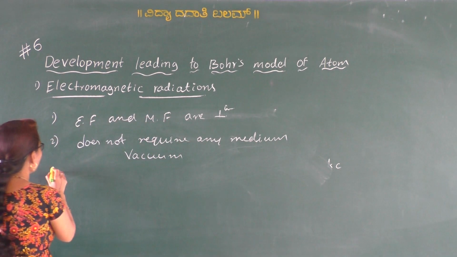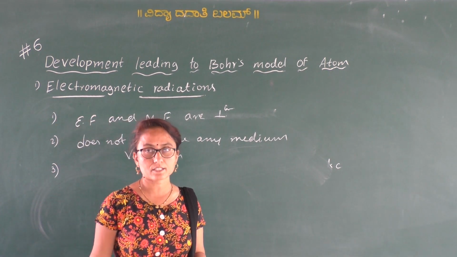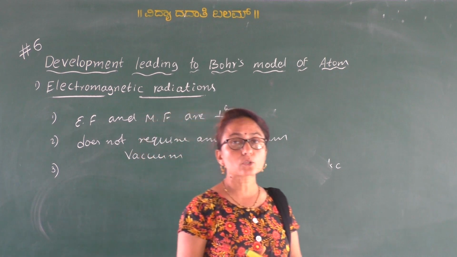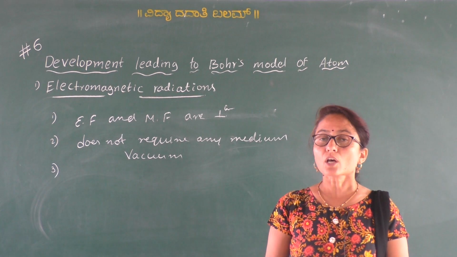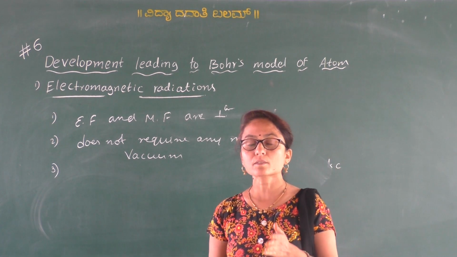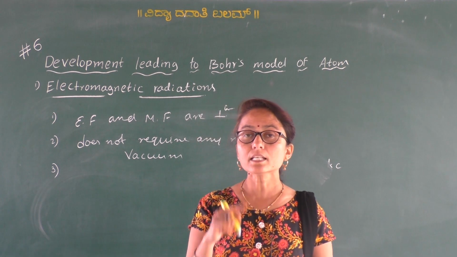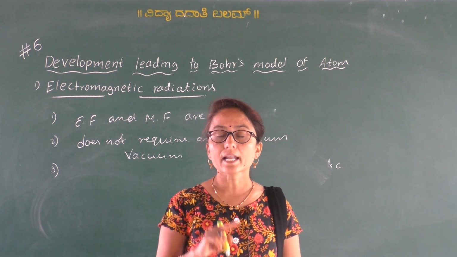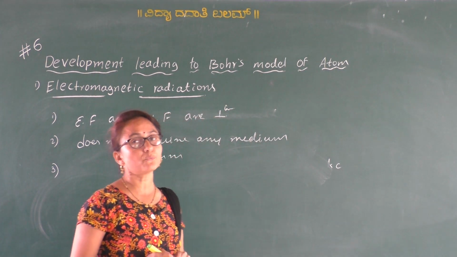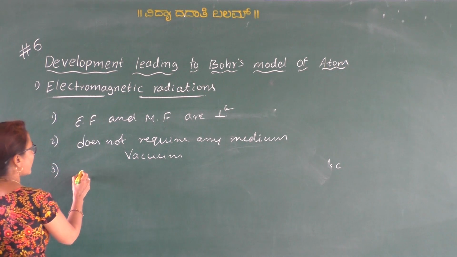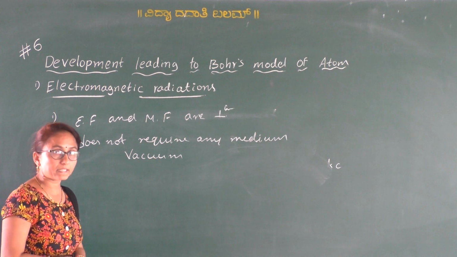Okay. So there are a number of different types of electromagnetic radiations. These different electromagnetic radiations differ from one another in their frequency or in their wavelength. But all these electromagnetic radiations travel with the same velocity, that is the speed of light. Clear? Therefore we have different types of electromagnetic waves or electromagnetic radiations.